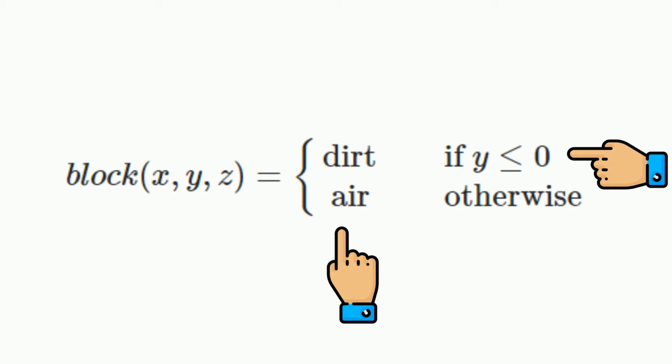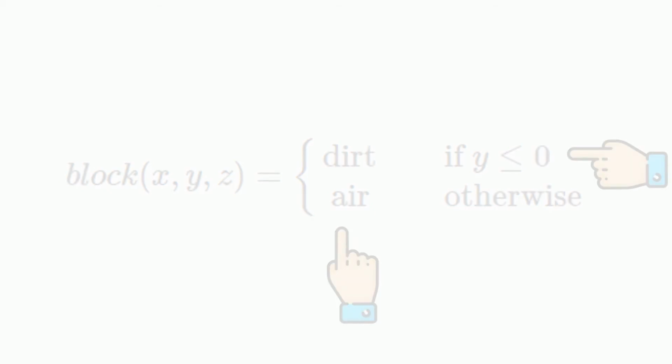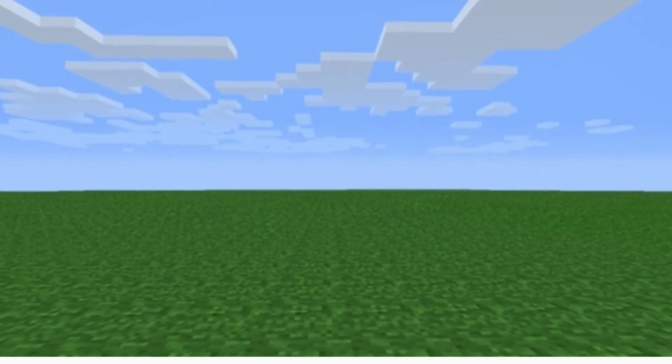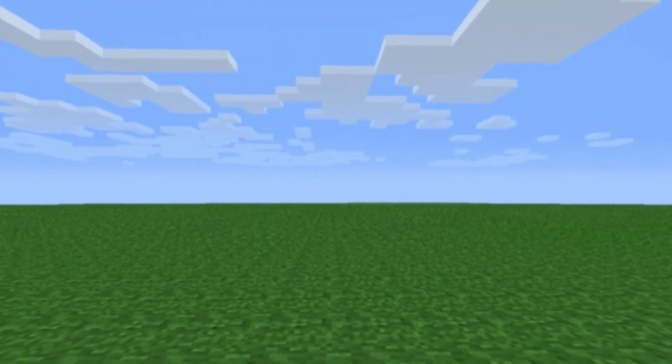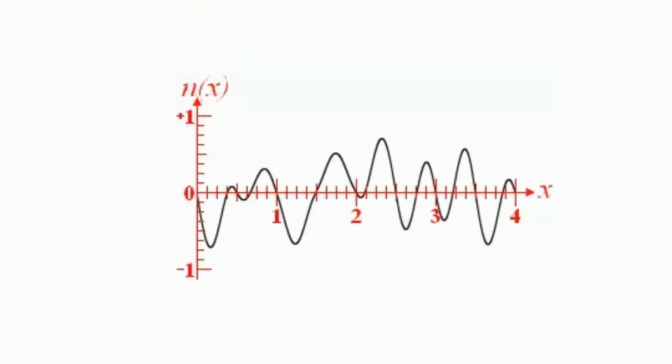it will return air. However, this function is rather boring, mainly because it will generate a super flat world which is far from the diverse mountains, biomes and caves that we are used to. What this function needs is noise. A 1D coherent noise function is a good start, and don't get frightened, it's just a graph showing random numbers between a range. The key distinction is that they are always continuous, meaning they never jump, so they would have smooth edges. The result is always between a predictable range.